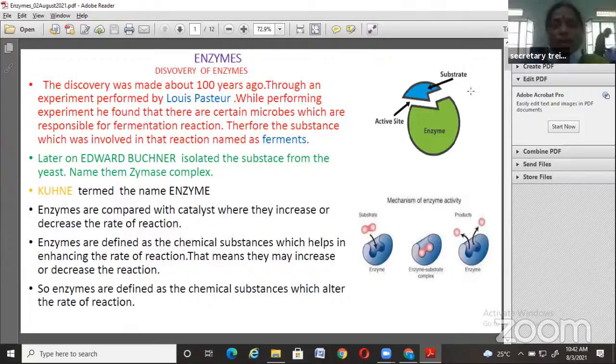While performing this experiment, he found that there are certain microbes which play an important role in the action of enzymes during the discovery of enzymes. These microbes are responsible for one activity, that is fermentation. What is fermentation? Fermentation means, in Telugu, pulitha antar.